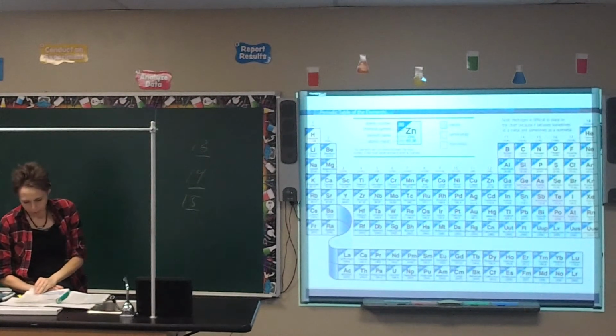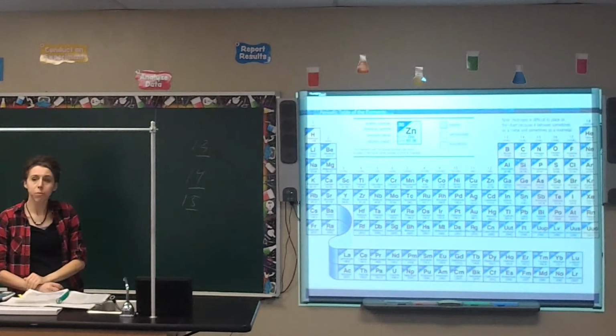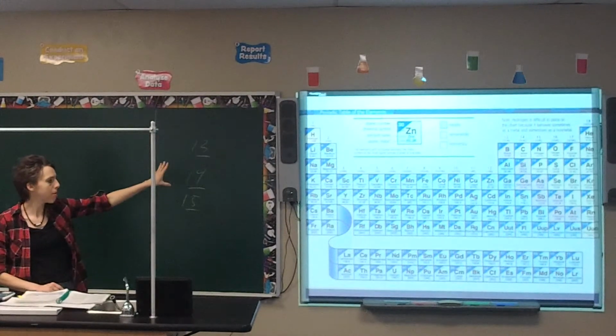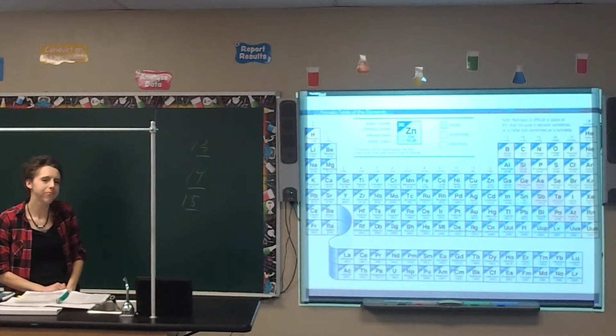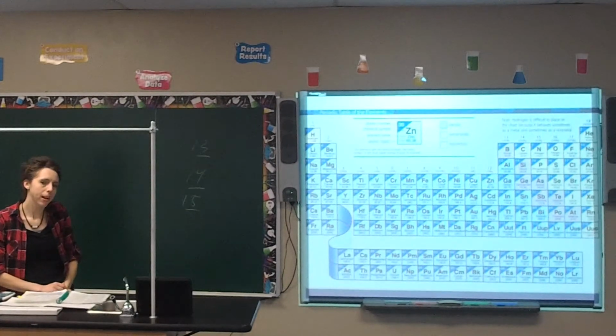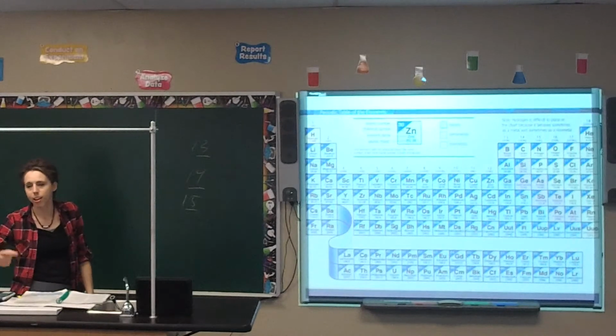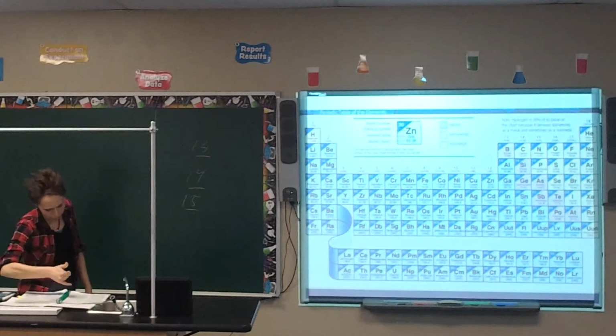Alright, your book points out that whenever the periodic table was first arranged, there were some gaps because scientists had not discovered every single element. But as they put them in this order, they realized, I think we're missing something. And since they knew that similar groups had similar characteristics, they kind of knew what to look for. I think I skipped over periods.